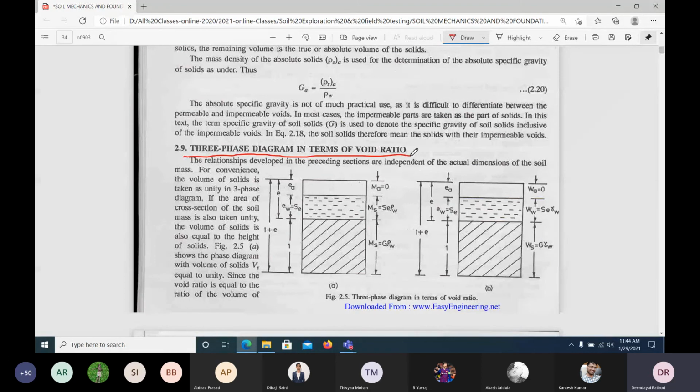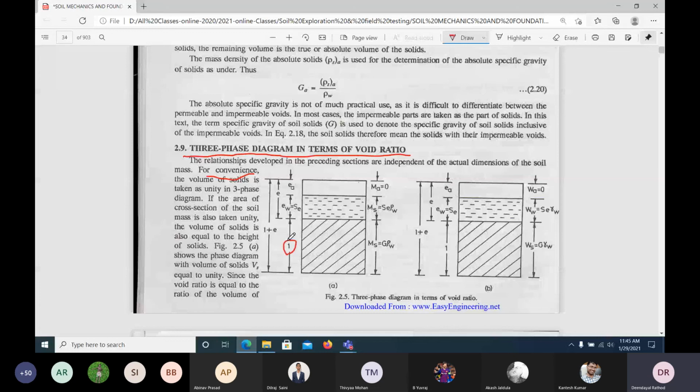Now I will read. You will understand that the relations developed in the preceding sections are independent of the actual dimension of the soil. That means we have not given any dimension to the soil. We said volume of solid, volume of air, but no dimension. For convenience, this is very important, the volume of solids is taken as unity. This volume of solid is there, no?